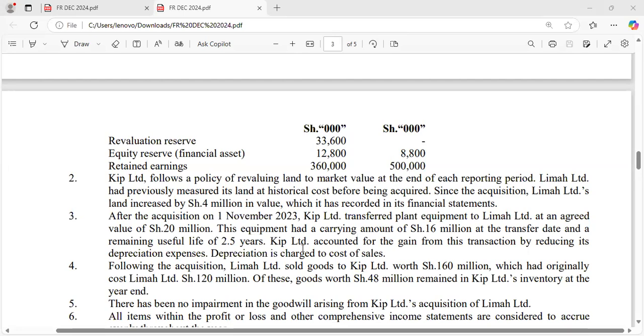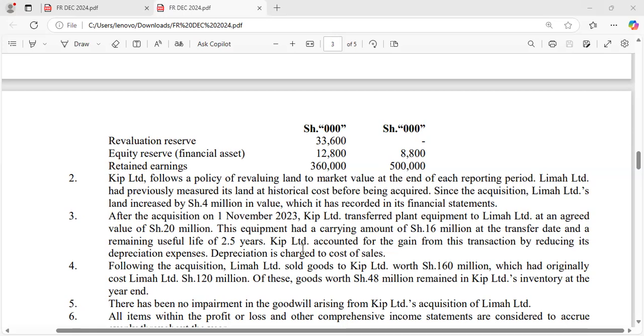Depreciation is charged to the cost of sales. So how will this affect our cost of sales?